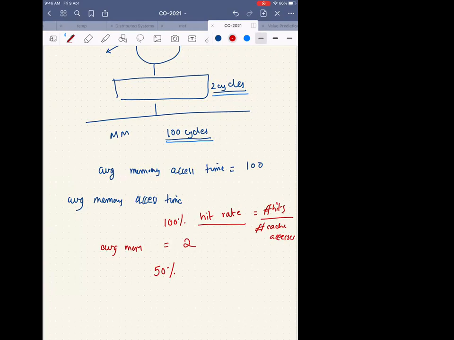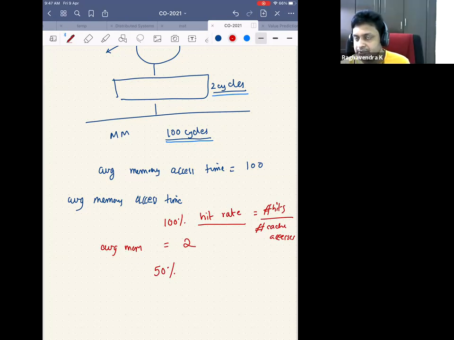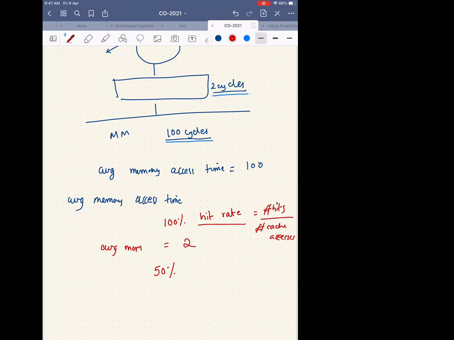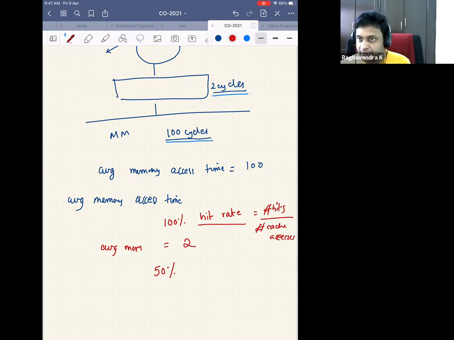Is the number of cache accesses the same as the number of addresses generated by the CPU? Yes, for everything you go to the cache. So hit rate is the number of hits divided by the number of cache accesses. Similarly, I have something called miss rate.